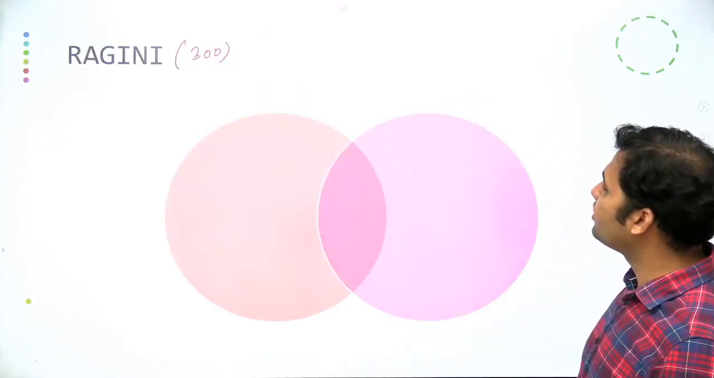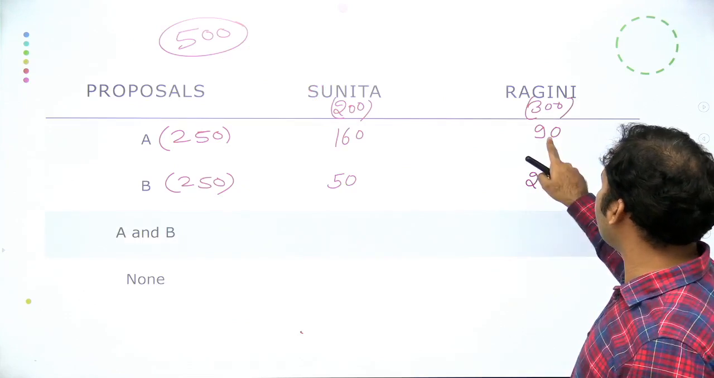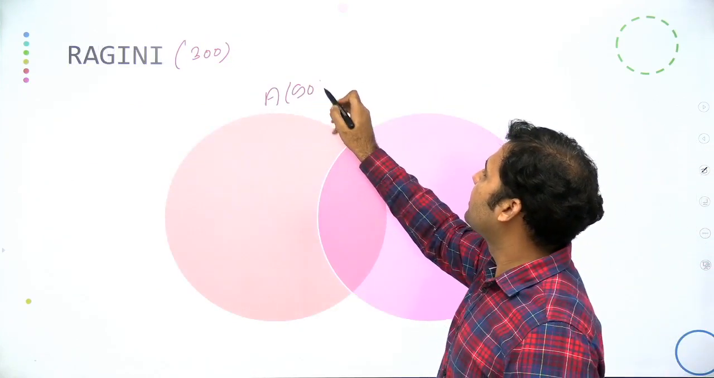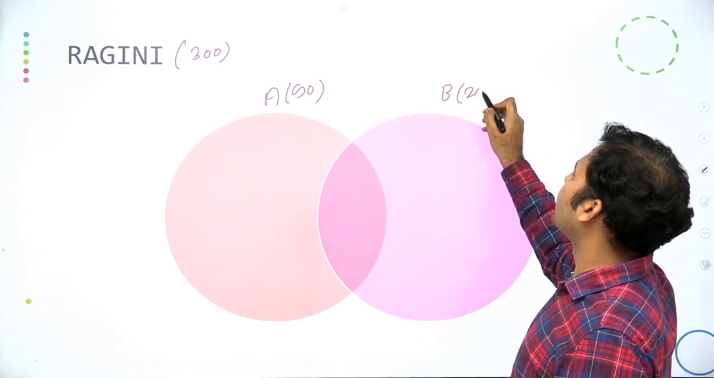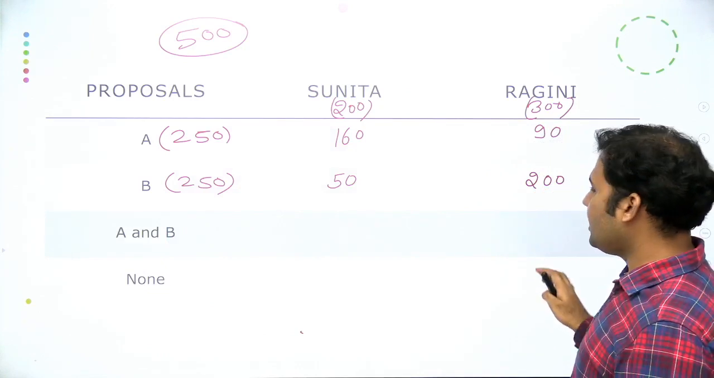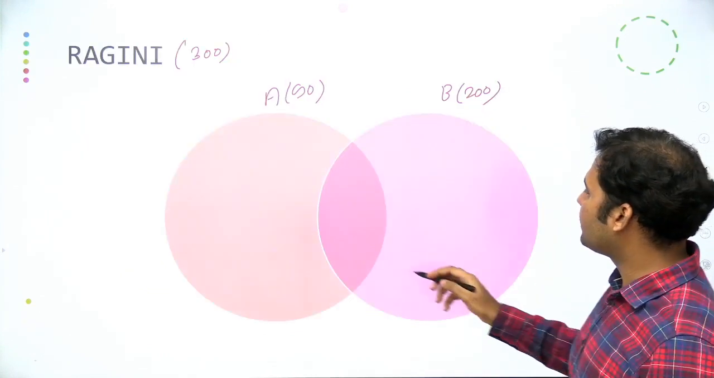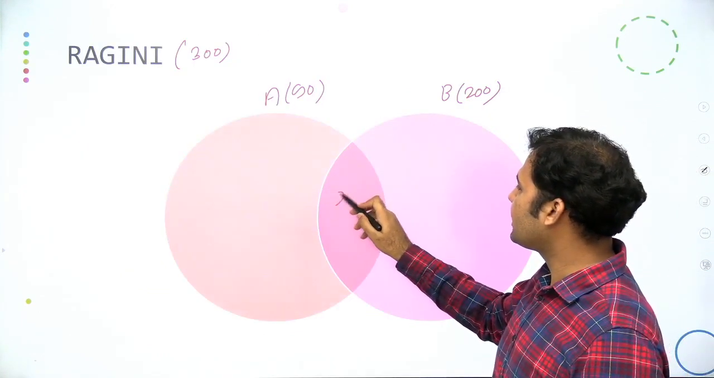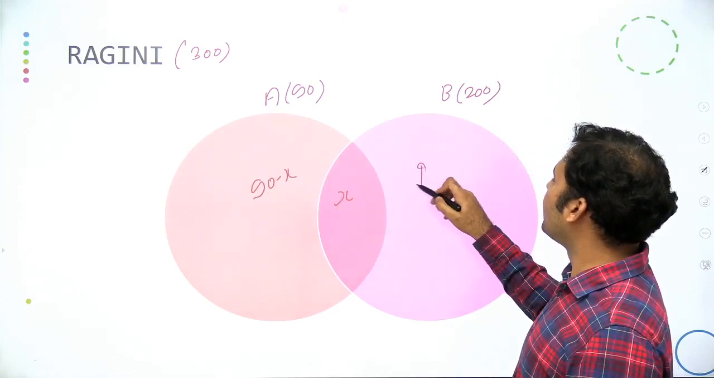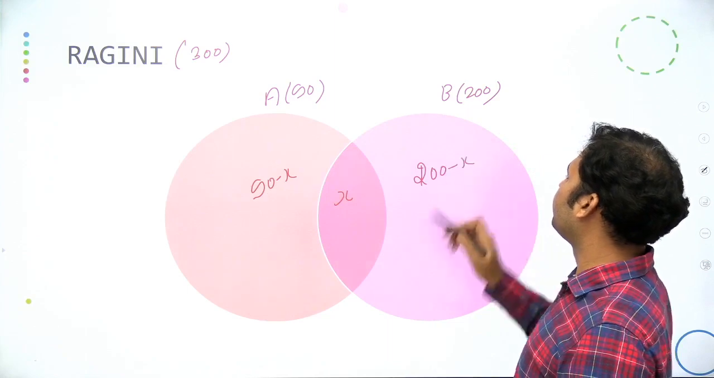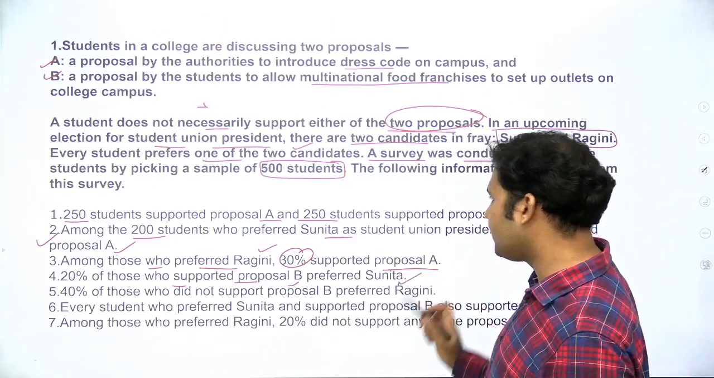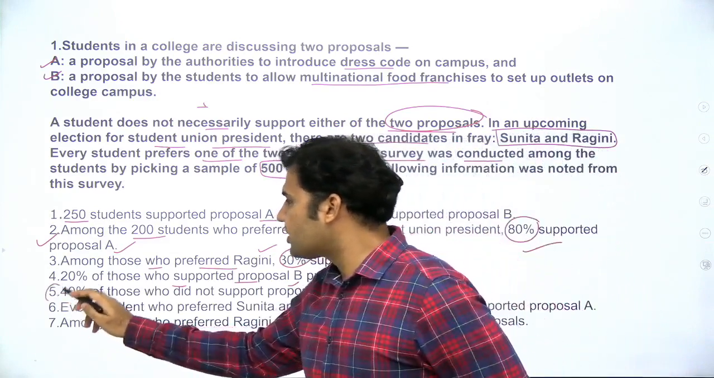Now when it comes to Ragini, we have 90 supporting A, and for B we have 200 candidates. The number of candidates for A and B, and for none, we still do not know. So if I take this value as X, this will be 90 minus X and this will be 200 minus X. Now let's get back to the remaining points. So we have used this information, information number 5.